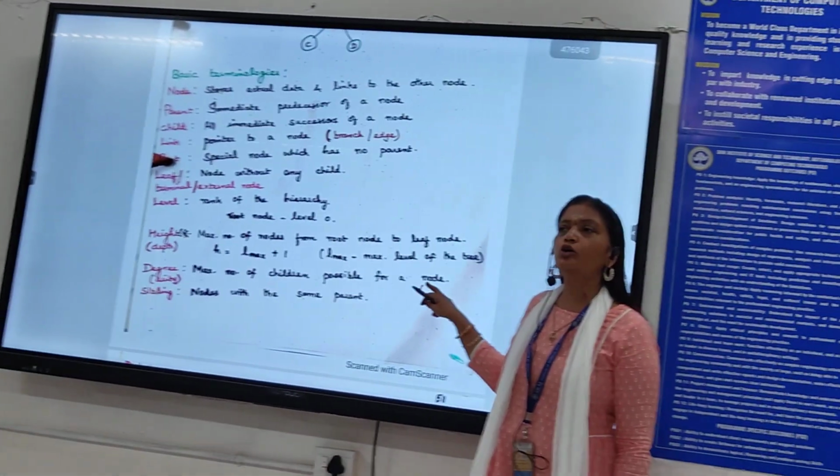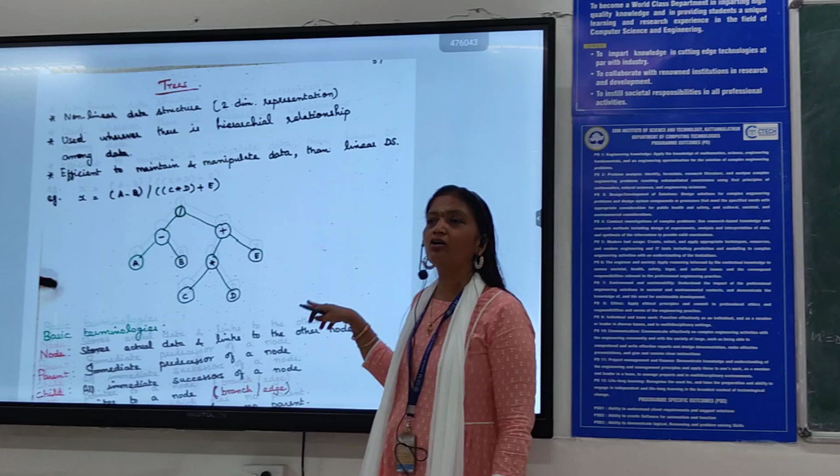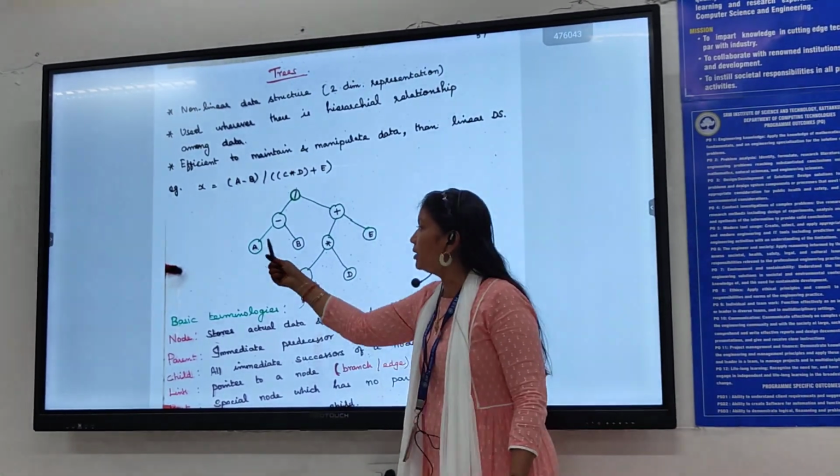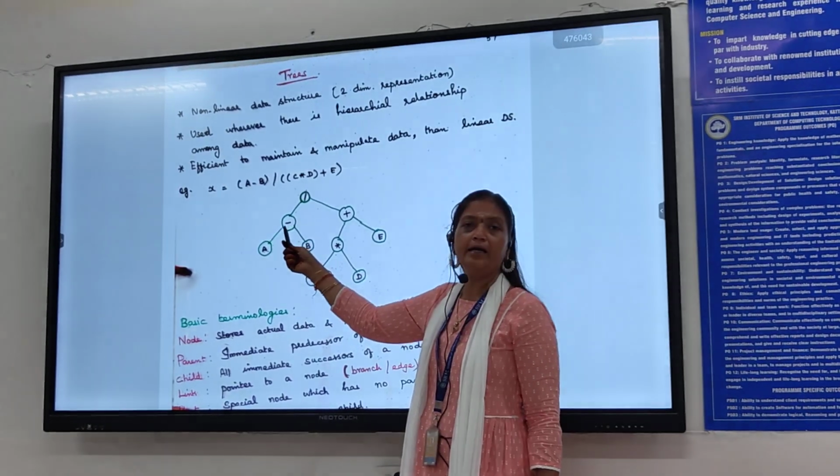All the nodes with the same parent are referred to as siblings. Now tell me, what are the siblings here? A and B are siblings. They belong to the same parent, minus.